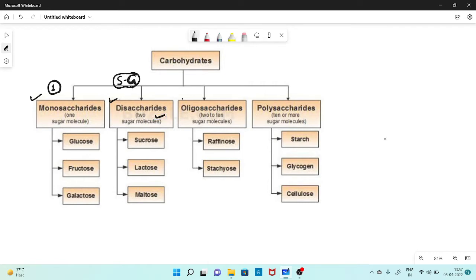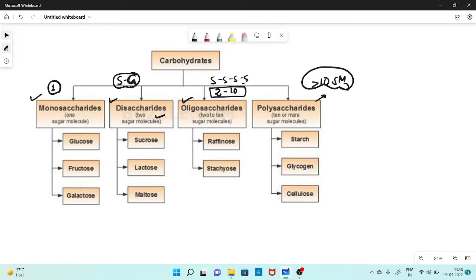The next one is oligosaccharide, in which more than two sugar molecules join each other, from 2 to 10 molecules. This small chain is called oligosaccharide. Polysaccharide is the lengthiest chain, in which more than 10 sugar molecules join together and produce complex polysaccharides.